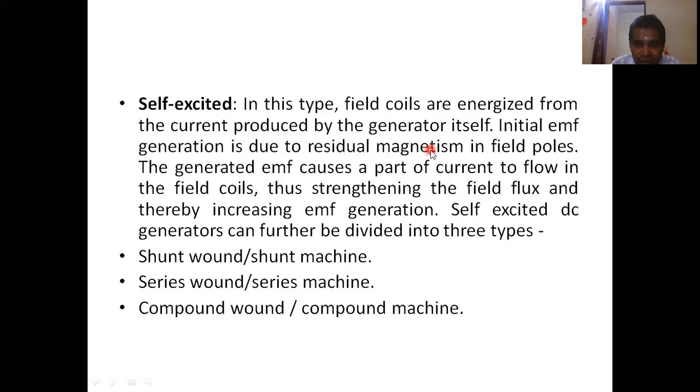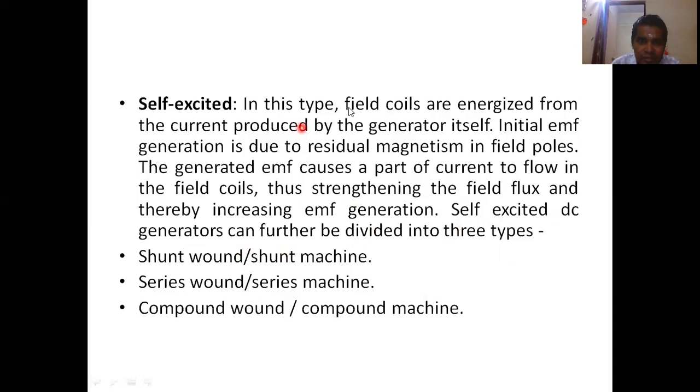That residual magnetism will be used at the beginning to generate the EMF, and the generated EMF causes a part of the current to flow in the field coils. So the field flux can be strengthened, thereby increasing the generated EMF. Self-excited DC generators are further divided into three types.